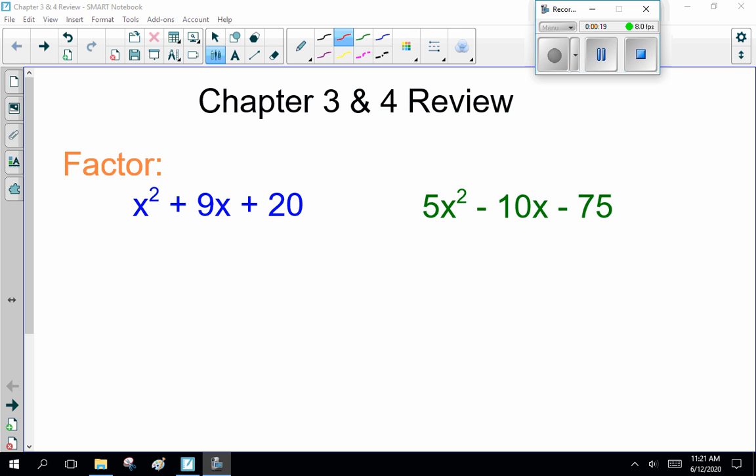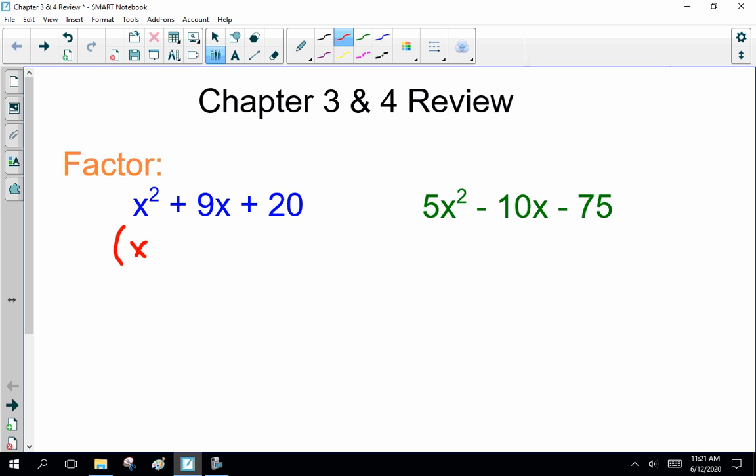First things first, factoring x squared plus 9x plus 20. What are two numbers that add together to be 9 and multiply together to be 20? Well, anything can add together to be 9, lots of numbers, but it's to multiply to 20. If you think about it for a minute, x plus 5 times x plus 4 works out, answers your question. And remember, if you're having trouble with this, do the foiling.